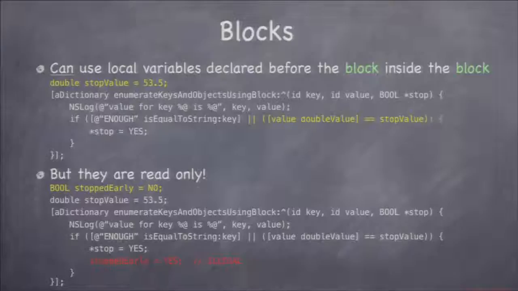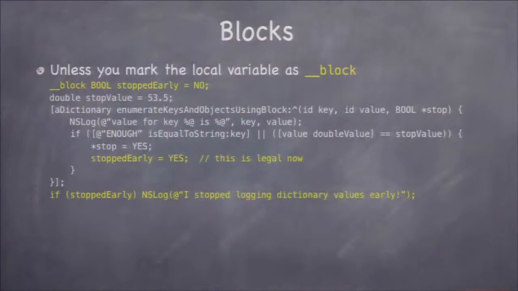an error. The compiler would not allow that, okay? Because stopped early is read-only. However, there's actually a way to make it not read-only, which is to put underbar block in front of it. If you put underbar block in front of a local variable, then the compiler will generate code that transfers stopped early off the stack into the heap so that it can be used by the block.